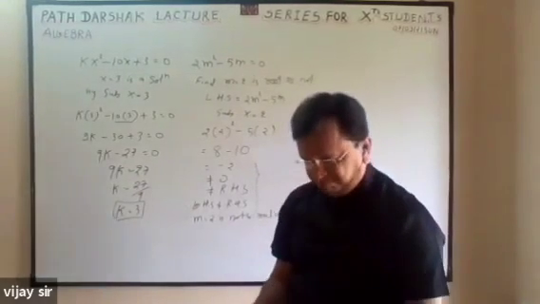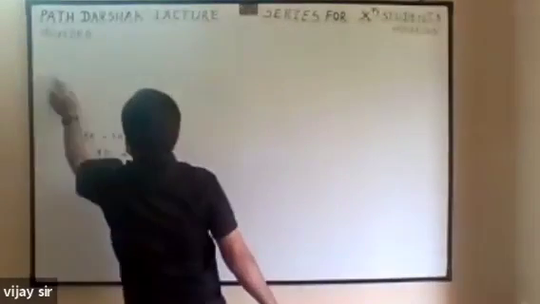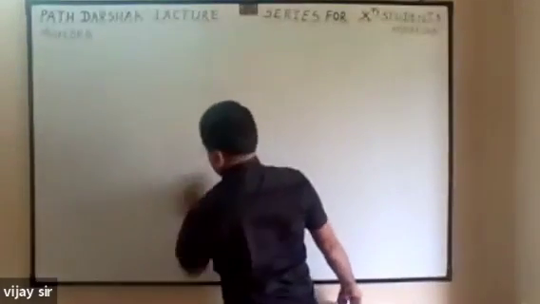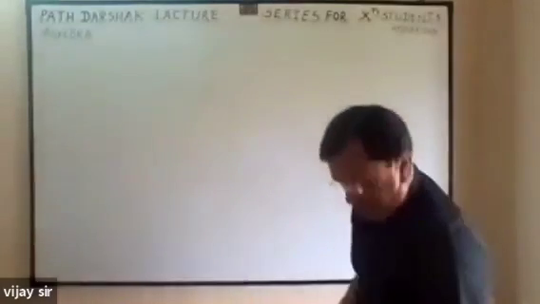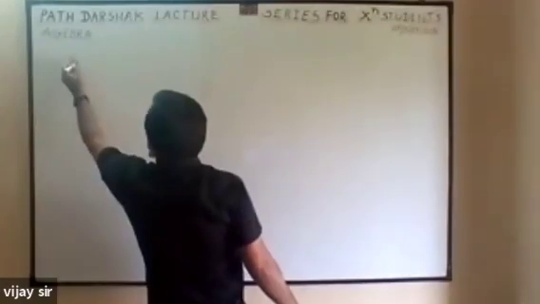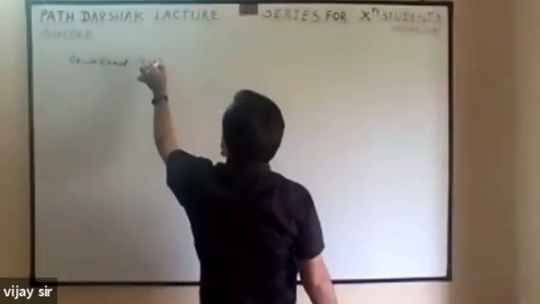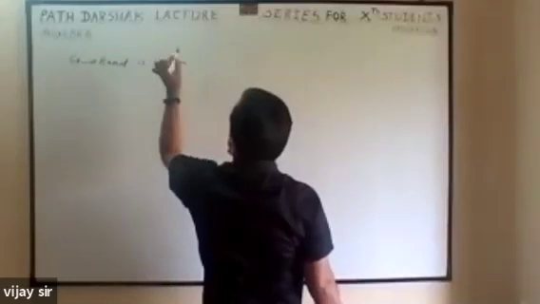Next question. This is a most important question. Speed of boat is 12 km.